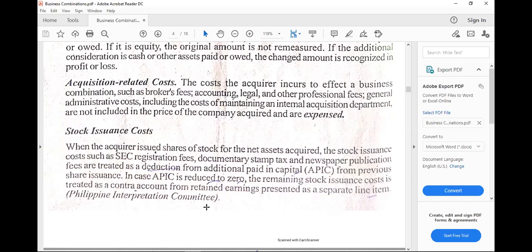However, if the APIC or share premium is already zero, then we charge that to expense. Remember, expenses will be closed to income and expense summary rather than to retained earnings. So if the books of the company are already closed, then we are going to make use of the retained earnings.